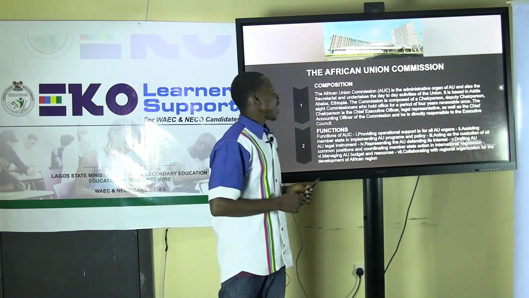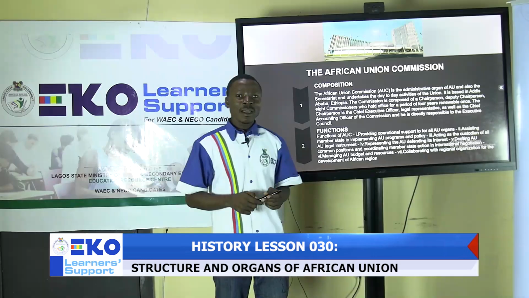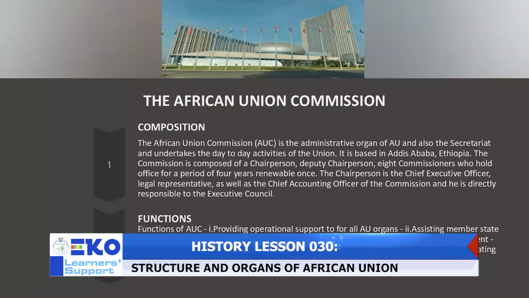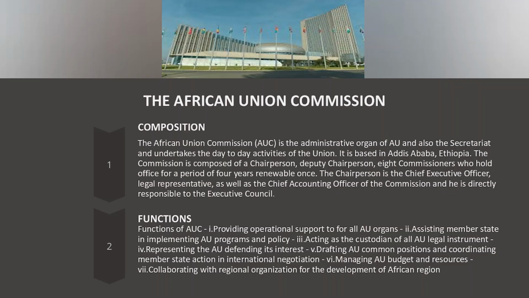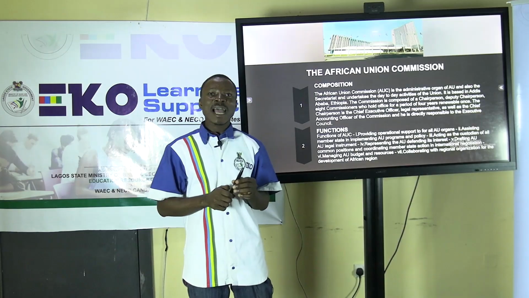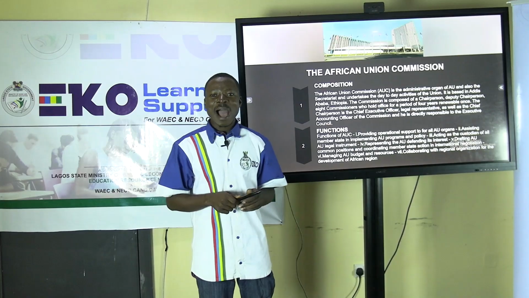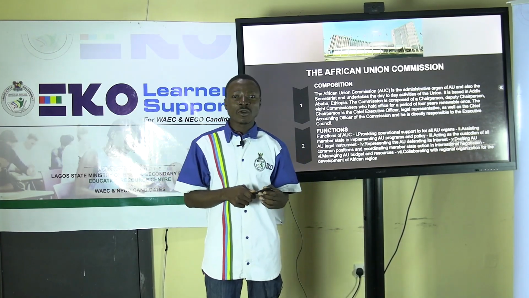Now we'll be looking at the African Union Commission, which is the engine room of the organization. The African Union Commission is headed by a chairperson, and the chairperson serves as the chief executive officer, legal representative, as well as the chief accounting officer of the commission. The AU Commission is like the secretariat of the organization, and the chairperson can be equated to the secretary general as some other international organizations use.